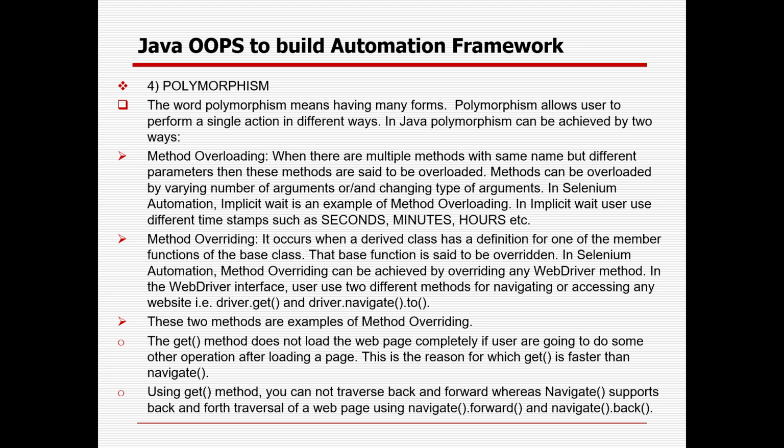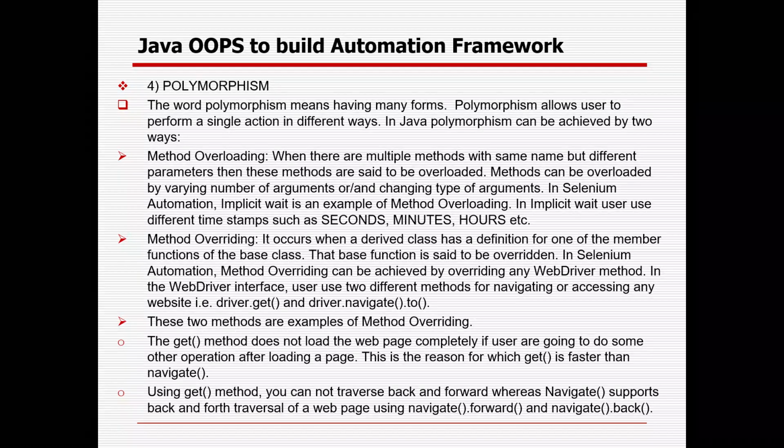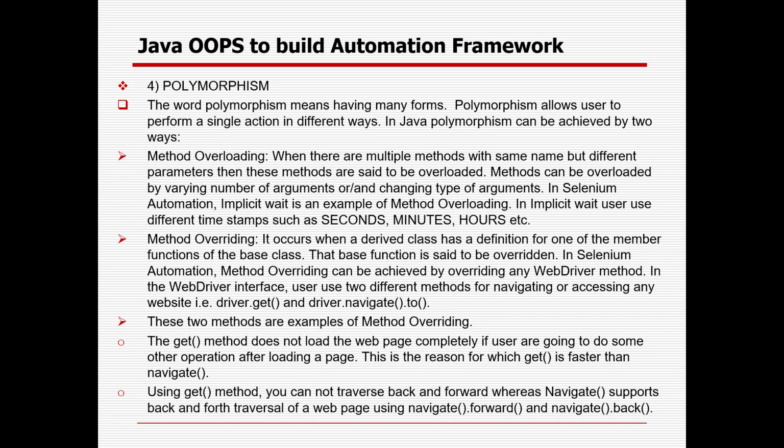It occurs when a derived class has a definition of one of the member functions of the base class. The base function is said to be overridden. So what is the example? Say, as I have already told you, you are automating a particular website and by default you are giving an implicit time of 30 seconds, so that you wait a maximum of 30 seconds. In case the page is not fully loaded, you will throw the error, and that 30 seconds you can define in the base class as an implicit timeout.